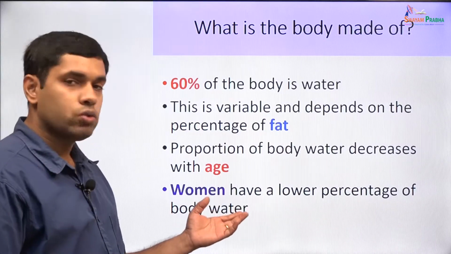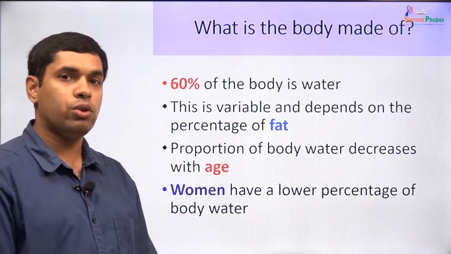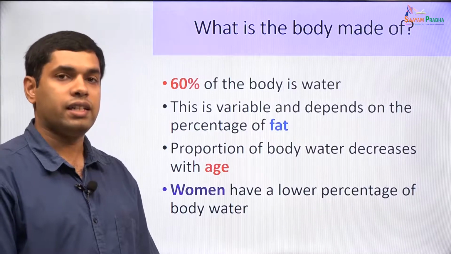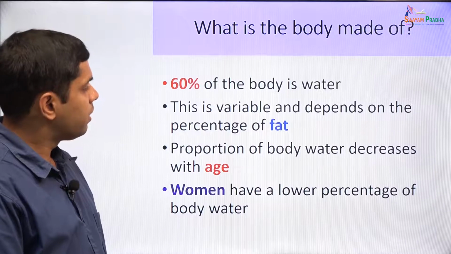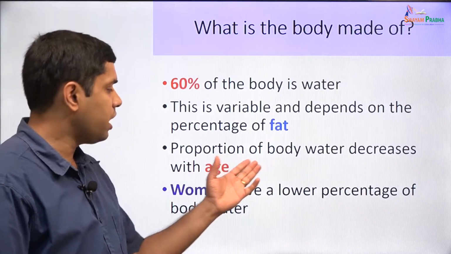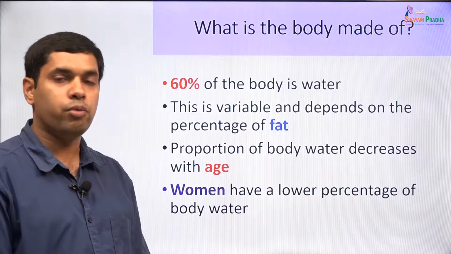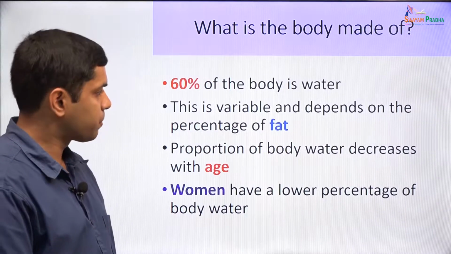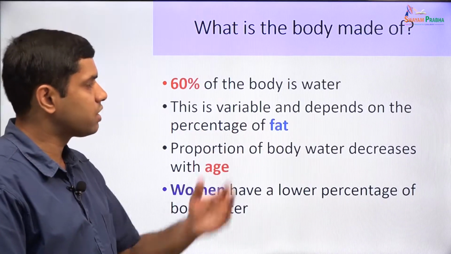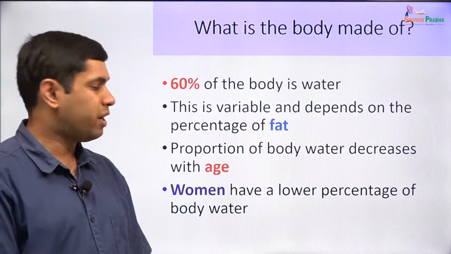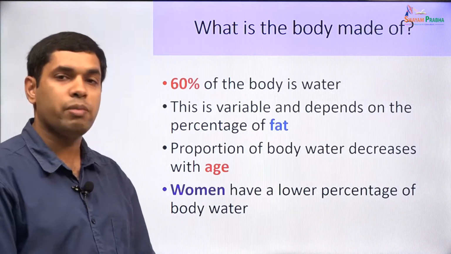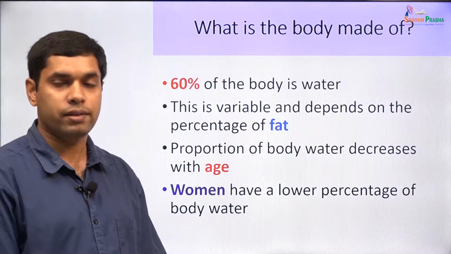So, women also have a lower proportion of body water, and that is attributed to a larger proportion of subcutaneous fat. As a person increases with age, the proportion of body water also decreases. So, these are some changes that are seen in body water with age, depending on the sex of the individual and also depending on the amount of body fat.